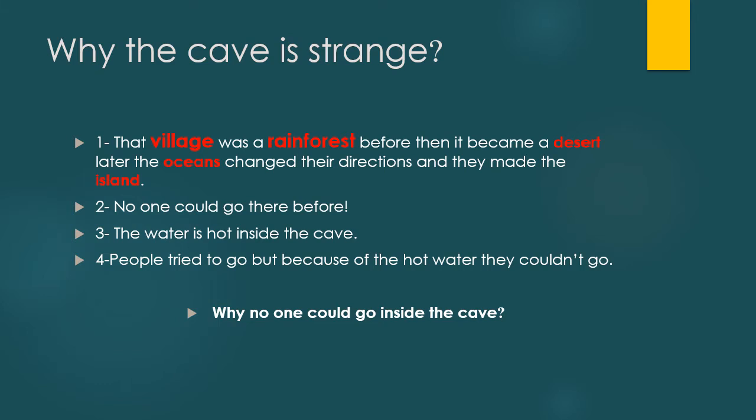Dad told them, my dear and lovely children, this village was a rainforest before. Then it became a desert. Later, the oceans changed their directions and they made the islands, and our village is part of this island.